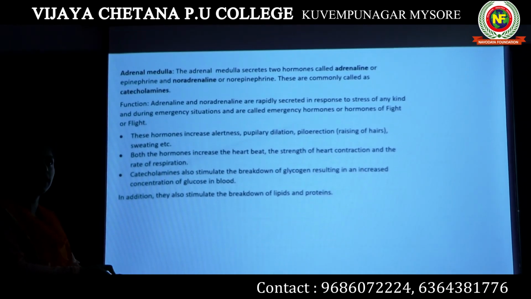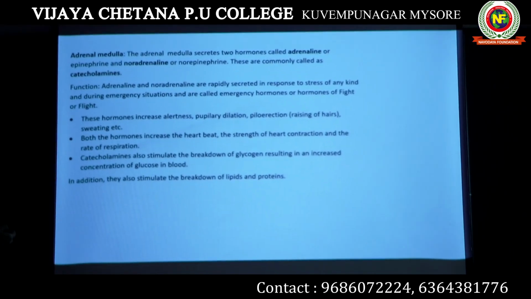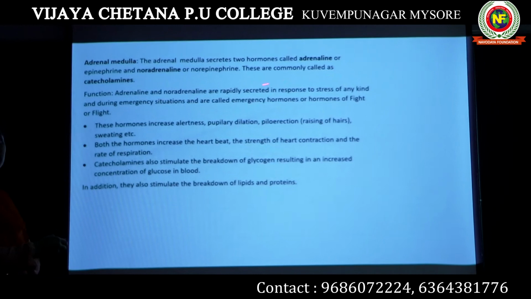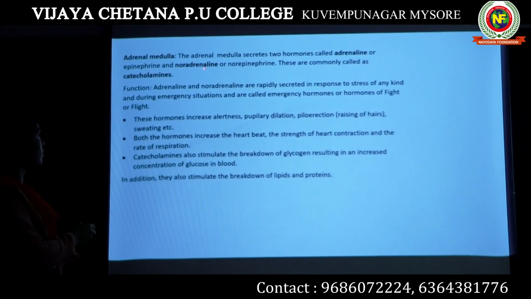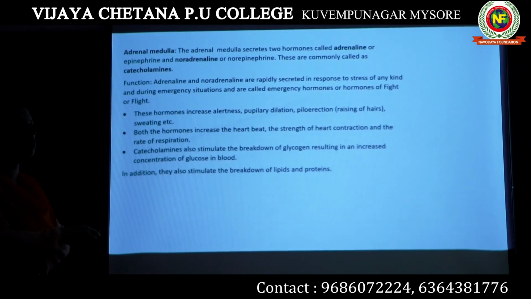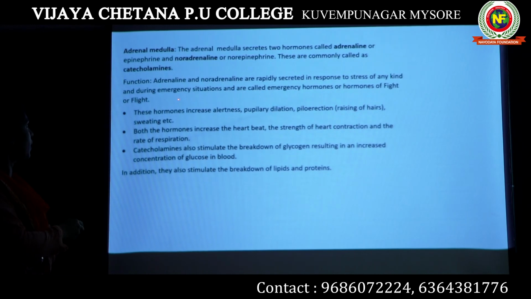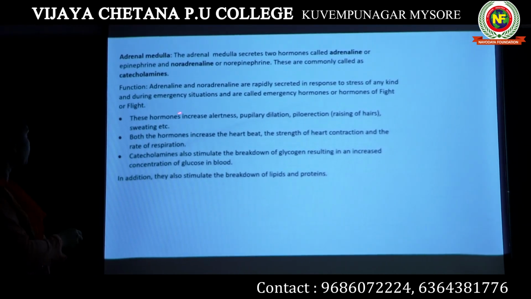When we get scared, when we are in some emergency conditions, or when we are under pressure, then our body produces these two hormones known as adrenaline and noradrenaline. Okay, they are rapidly secreted in response to stress. If your body comes under any stress, then the body produces adrenaline and noradrenaline.